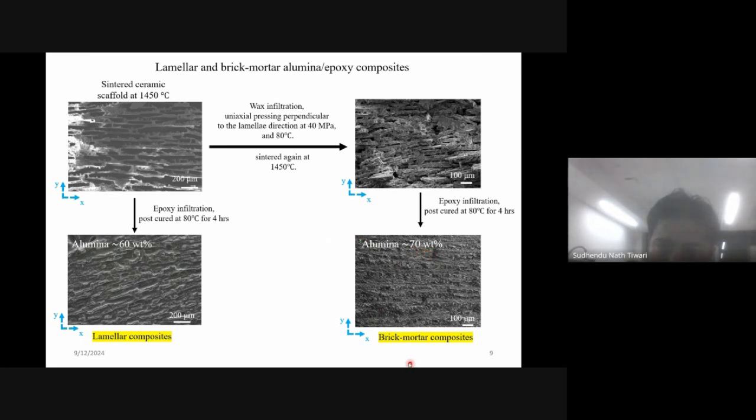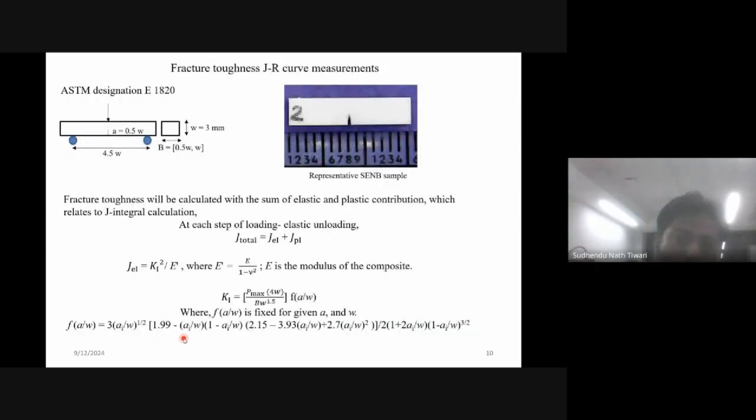So this composite is basically, I'm saying, a brick mortar composite. Now I did a fracture toughness measurement. Basically, I have evaluated a JR curve. For that, I have used ASTM E1820, which is the standard procedure to measure the JR curve. And this is the representative SENB sample. Here we can see I have first made a notch, and then by slightly pressing a razor blade, I have created this crack.